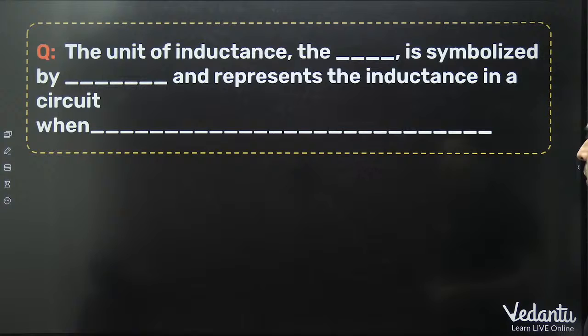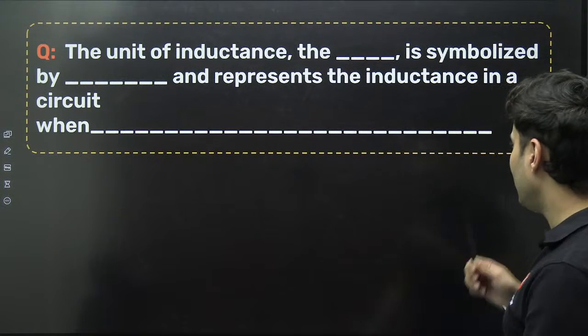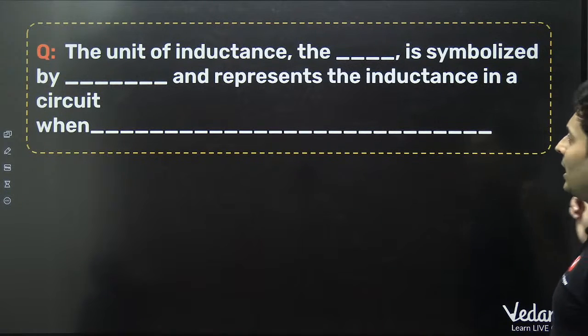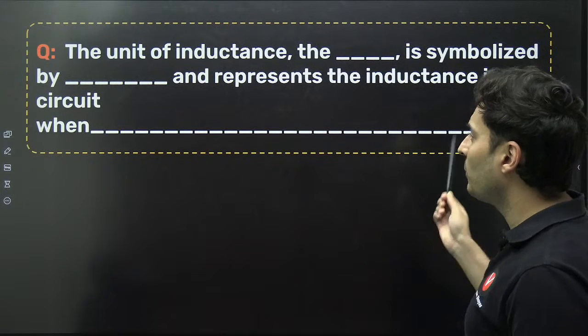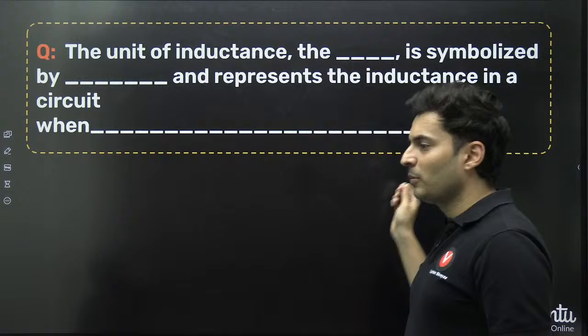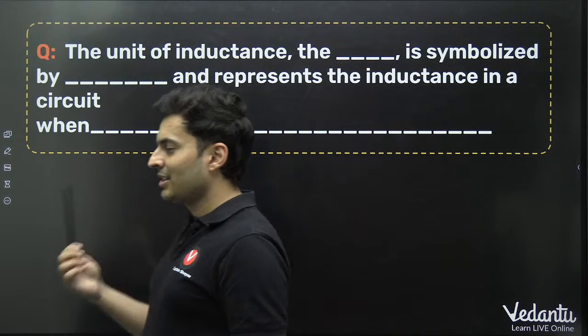Okay. Unit of inductance, the dash, is symbolized by dash and represents the inductance in a circuit when how much current should pass to produce how much thing.